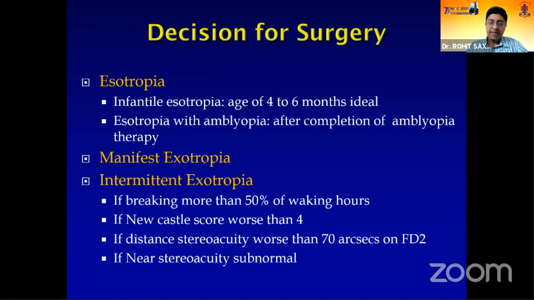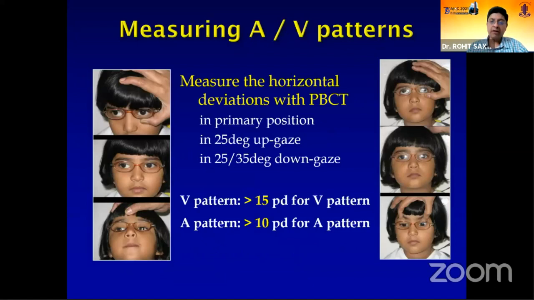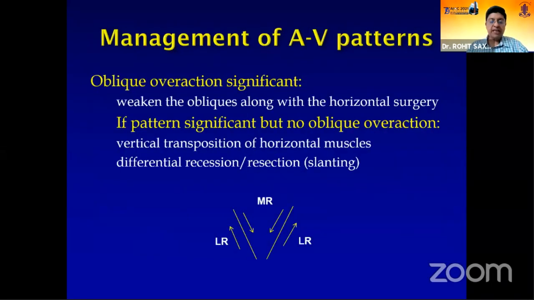So our decision is also affected by what we are operating and our endpoints, and that will be discussed in the concomitant surgery we're talking about. You must measure ANV patterns because it's important to incorporate that and operate for the obliques if obliques are overacting. And if obliques are not overacting, you need to shift the muscles and correct for the ANV patterns in your